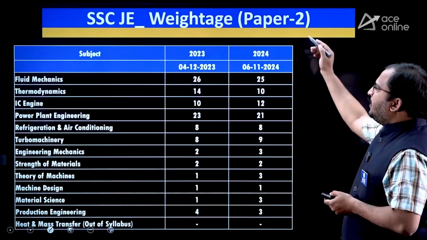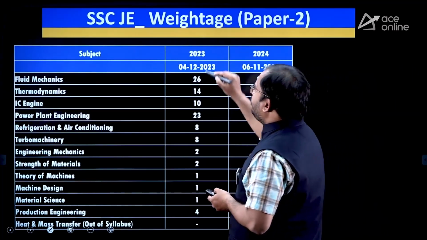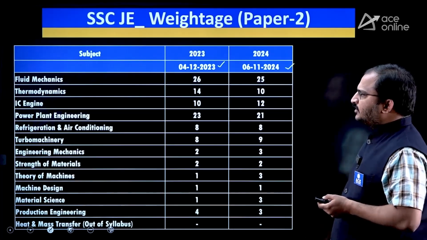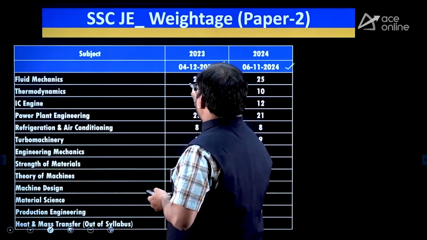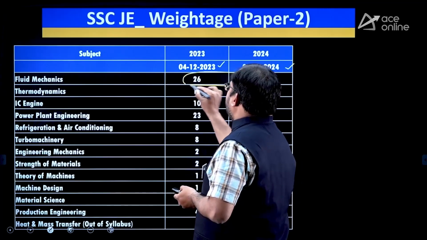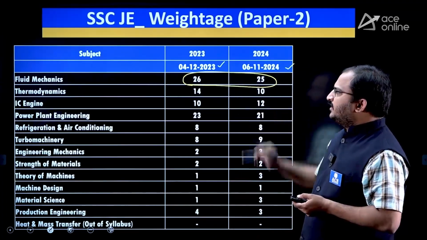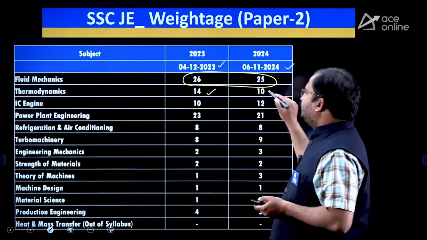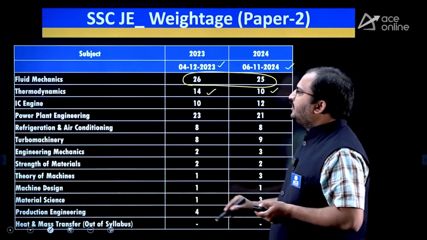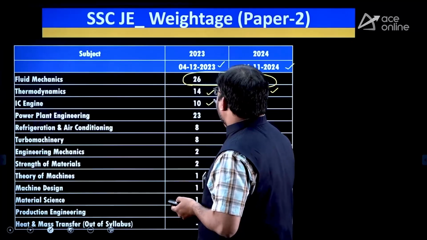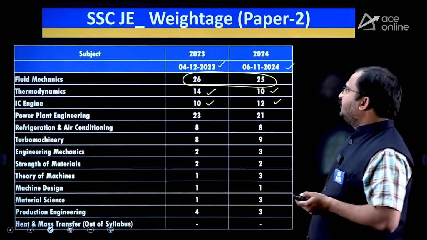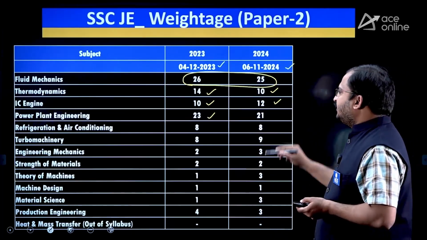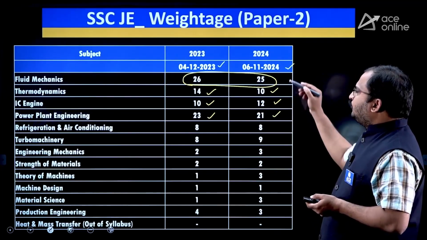Then coming to paper 2 weightage. Paper 2 in 2023, one session happened, and in 2024 also one session happened. Here, fluid mechanics 25 questions were asked in 2024 and 26 questions were asked in 2023. Then thermodynamics 14 questions here, 10 questions in 2024. Then IC engines 10 questions in 2023, 12 questions in 2024. Power plant engineering 23 questions in 2023 and 21 questions in 2024.